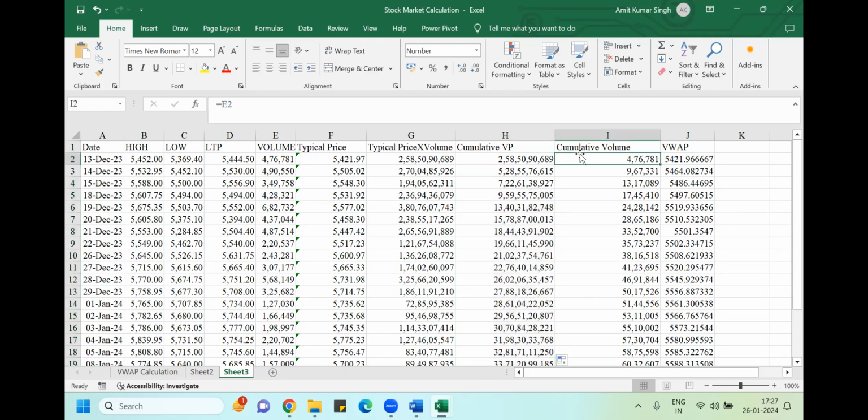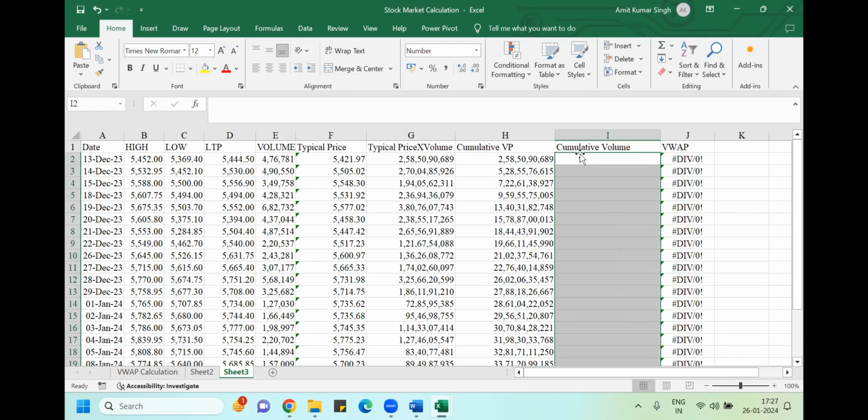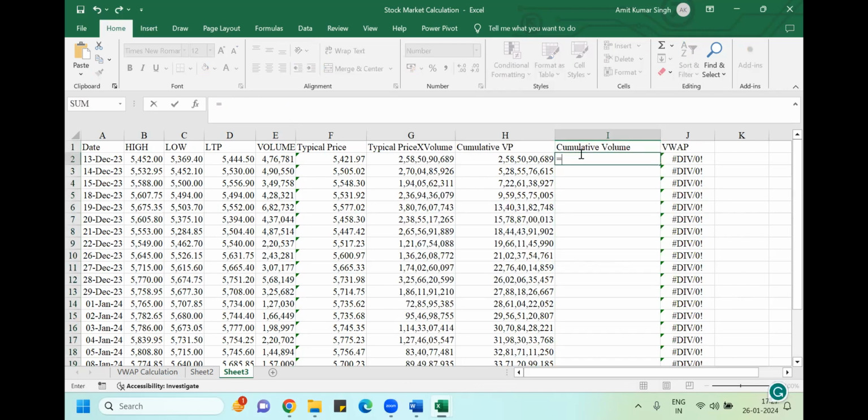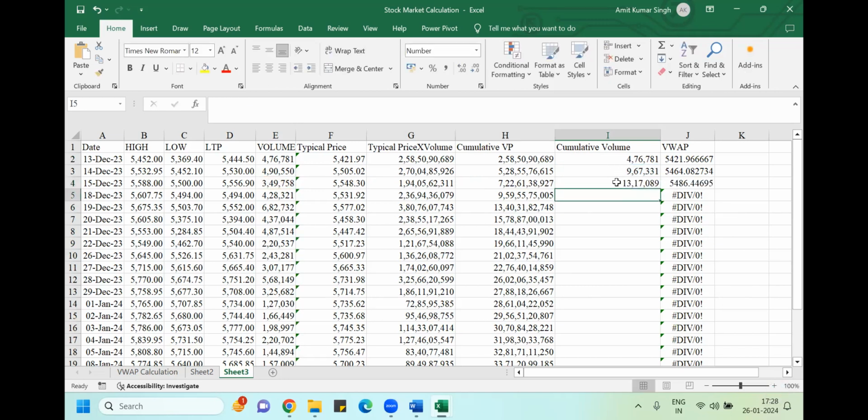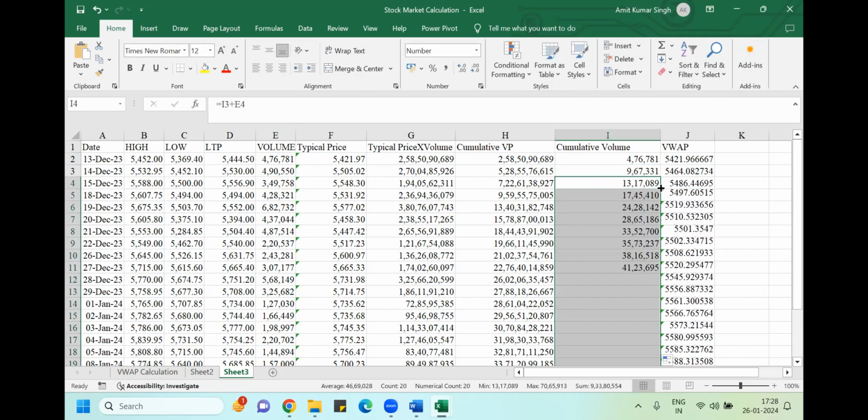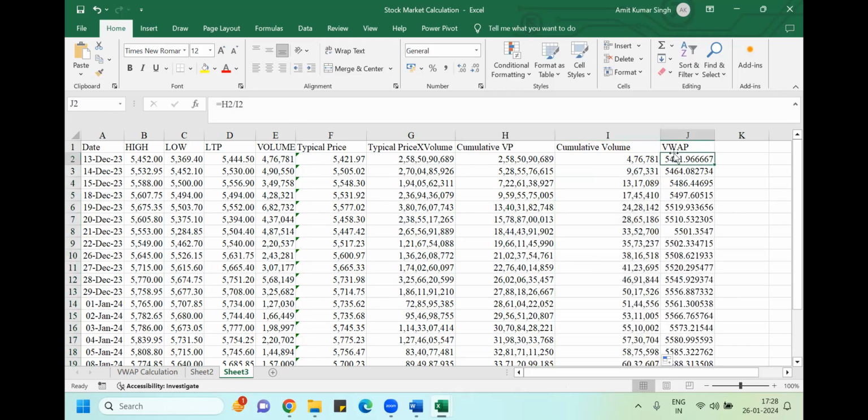Then you need the cumulative of volume. How will you get it? Again, the same way. Volume of the first day was this. Next day, the cumulative volume would be yesterday's volume plus today's volume. Once you got this, just double click and you will get all the values. Then what is basically your VAP? VAP is the cumulative of typical price into volume divided by the cumulative of volume. You'll get the VAP of the stock.